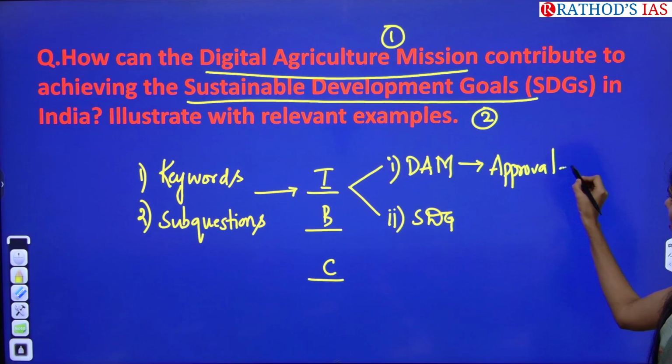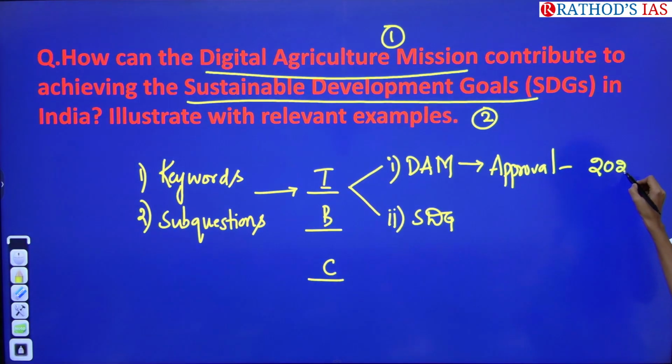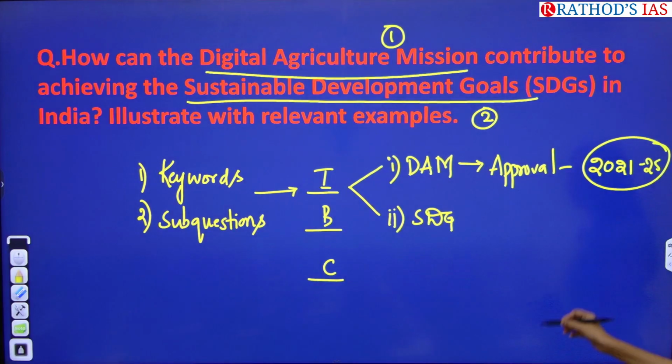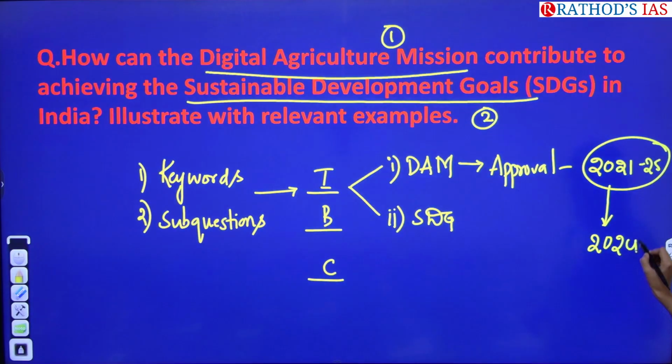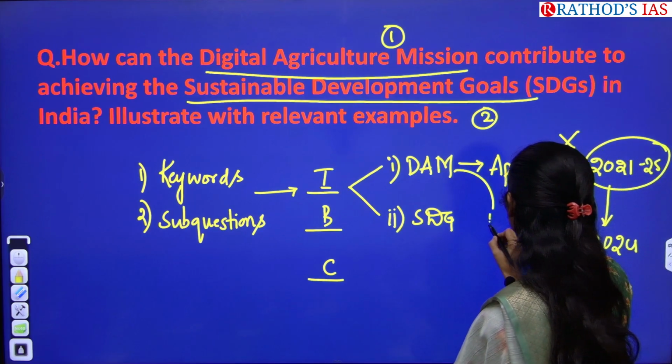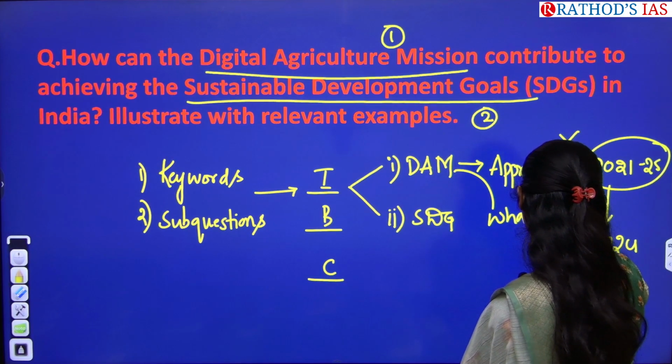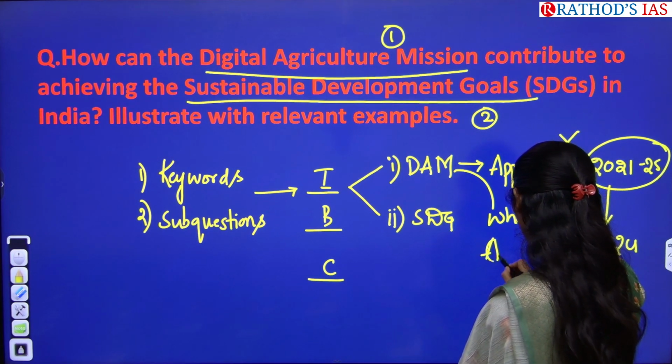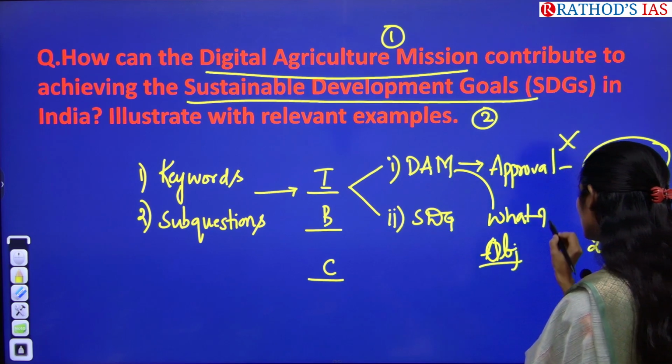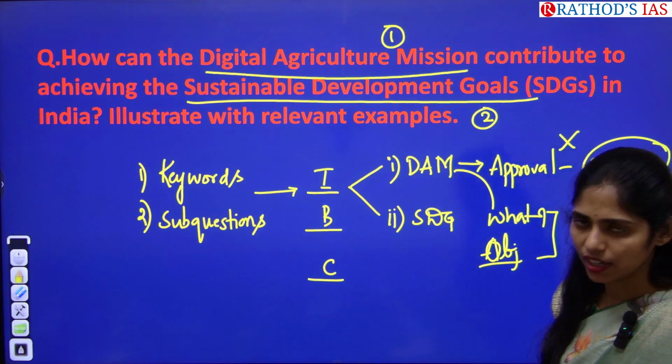But actually this scheme came up in 2021 to 2025, but due to the COVID-19 pandemic it had been delayed, and now in 2024 it got approval. So rather than writing about this approval, write about what this mission is about and what its important objectives are. This is a well structured introduction.